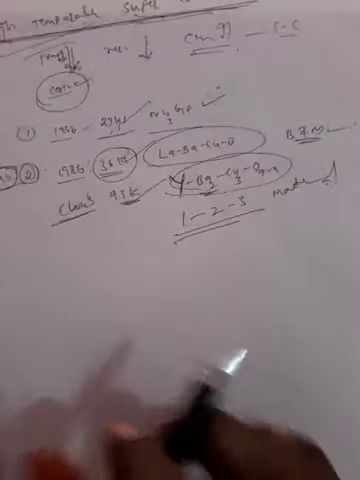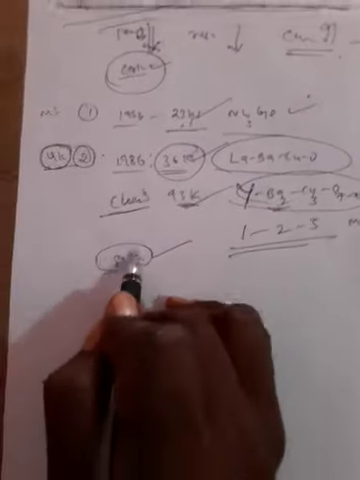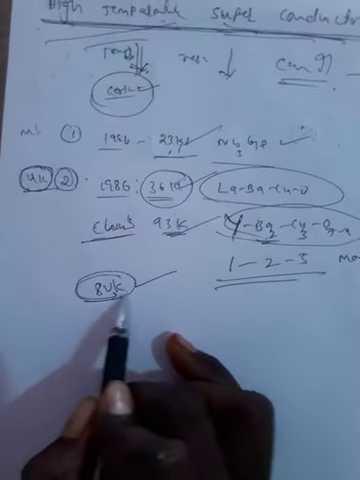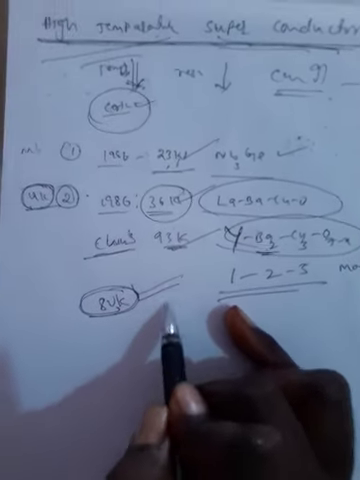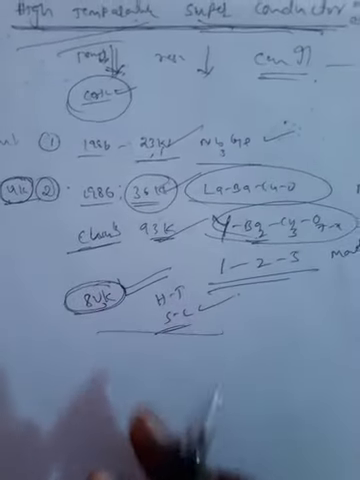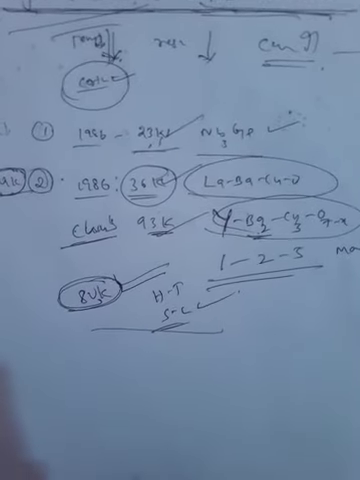Which is a high temperature superconductor? Very simple answer: any material showing superconductivity above 80 kelvins. All of those are high temperature superconductors. Once again, repeat.